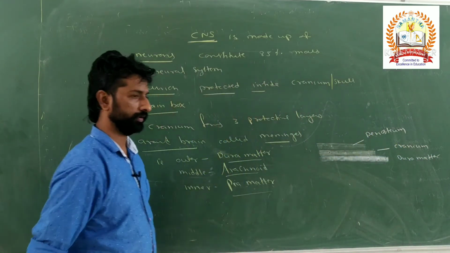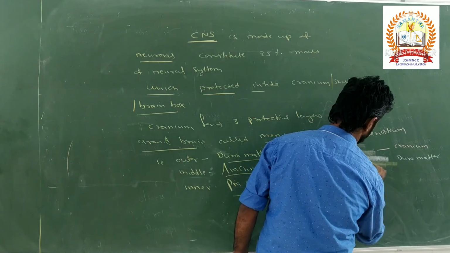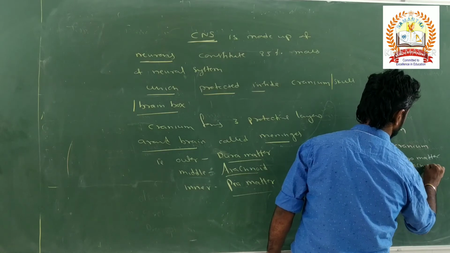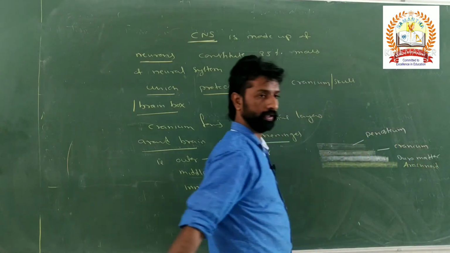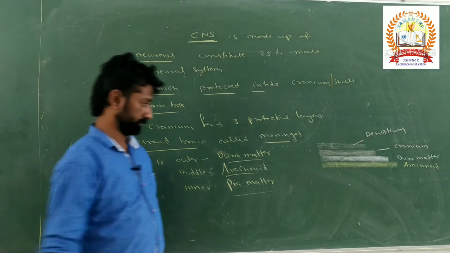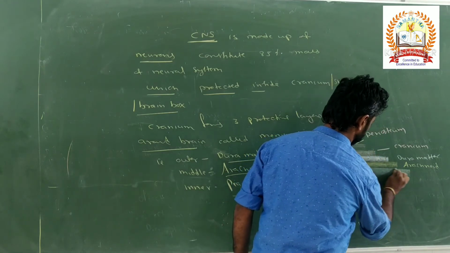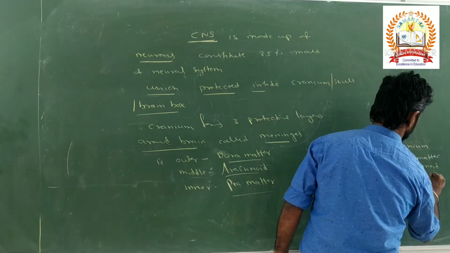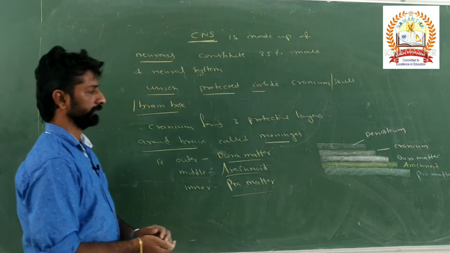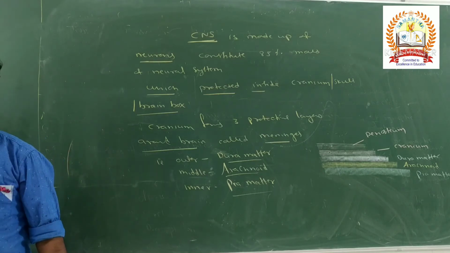Below the dura mater there is the presence of the middle layer. What is this middle layer called? This is arachnoid, and below the arachnoid there is one more layer. What is this innermost layer called? This is the pia mater. So between these three layers, some space may be present.